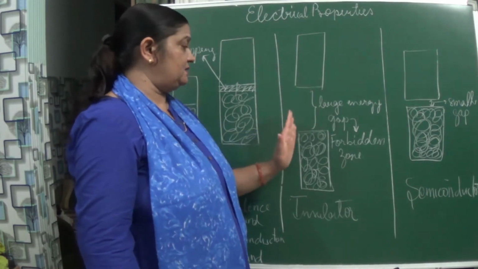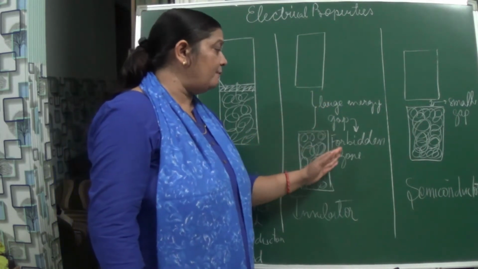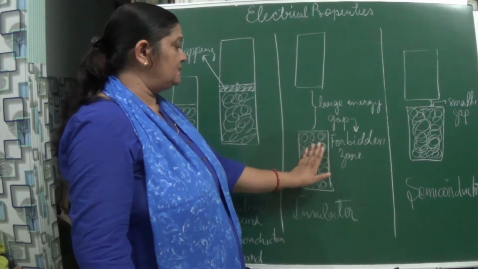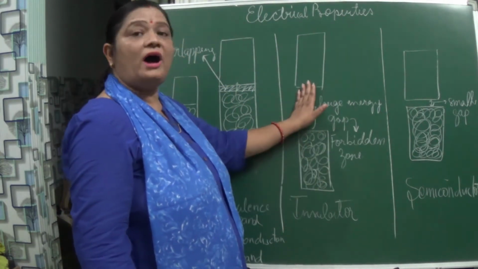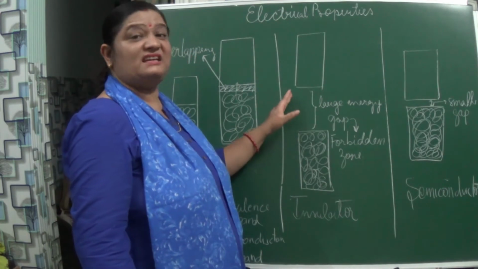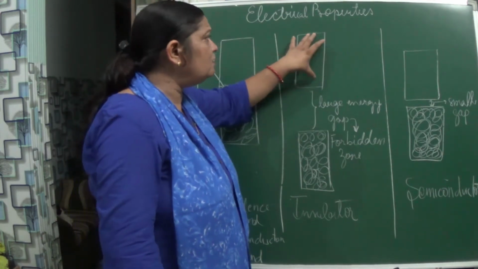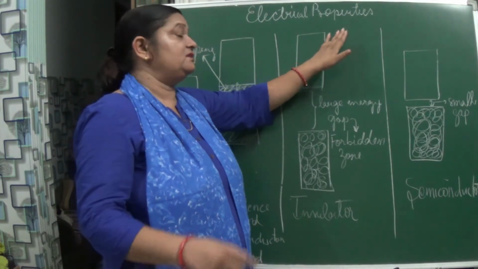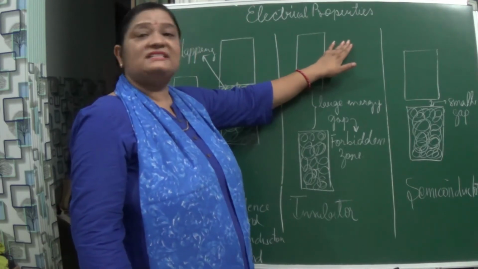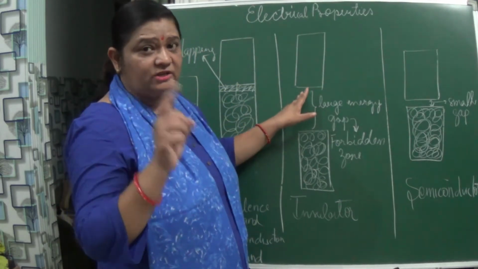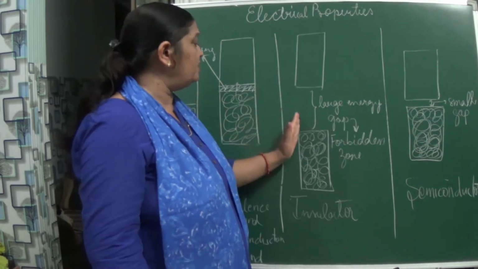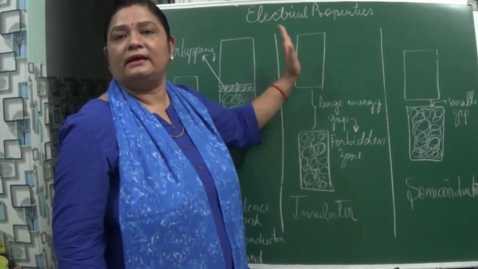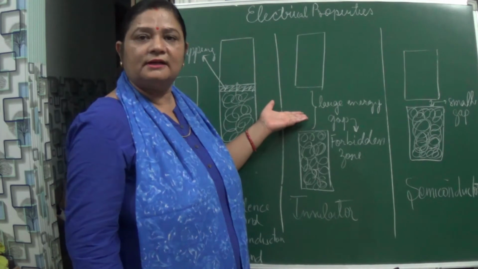Okay, a large space is there between them. You can see a large energy gap, a forbidden zone we say. Actually what happened here, the conduction band and the valence band are totally far apart, and as a result there is a large energy gap. Here in the molecular orbital of the insulators, the energy is tremendous, it is too much. And if energy is too much, it is not stable in nature, so naturally there will be a forbidden zone between the valence band and the conduction band, and so it can't conduct electricity.